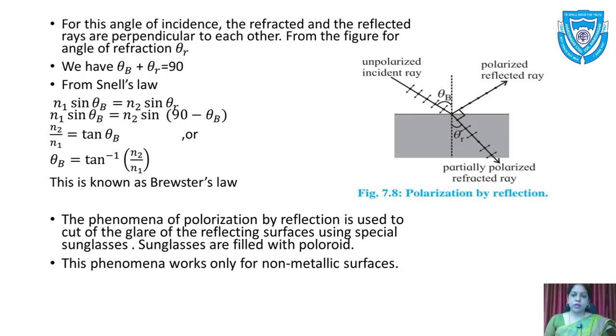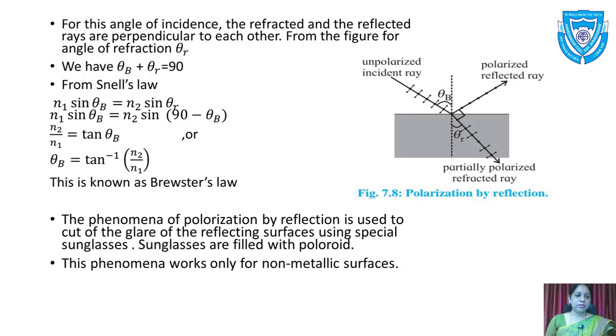So on the right hand side we have 180 degrees equal to theta b plus 90 plus theta r. From that we have theta b plus theta r equal to 90. Then from Snell's law we have n1 sin theta b equal to n2 sin theta r, that is, n1 sin theta b equal to n2 sin(90 minus theta b).